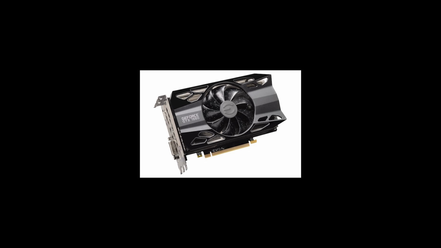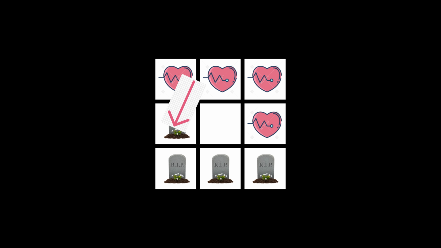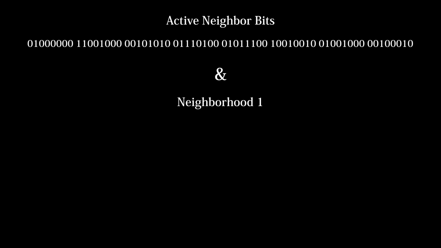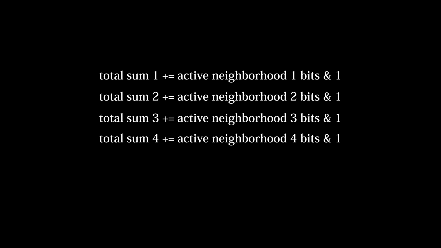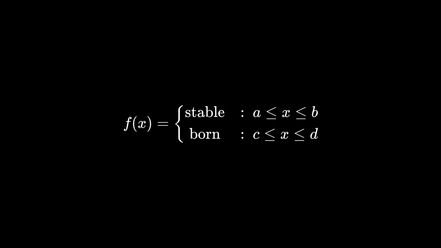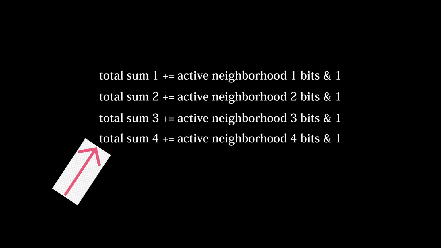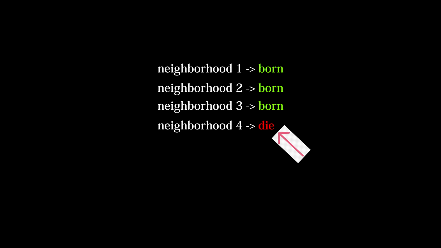On the GPU side of things, we only need to scan for active neighbors once. From that bit string, we can apply as many neighborhood masks as we want, summing each one individually and applying the corresponding rules. Unfortunately, one downside of this implementation is that the last neighborhood sort of has the final say in things. If its rules were to kill the cell while a previous neighborhood would create one, the death would take precedent as it is applied last.